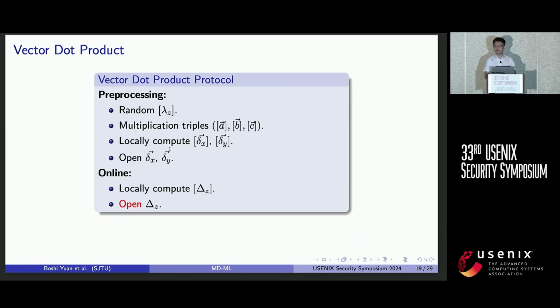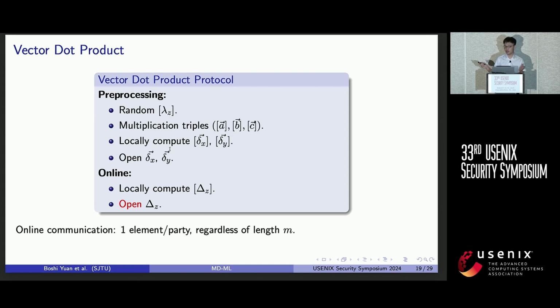So this is our new vector dot product protocol. The parties in the online phase only need to compute the share of the delta z locally, and then interact to open delta z in the clear. Hence, the online communication of the vector dot product protocol is only 1 element per party, regardless of the length m. While in previous work, we have to invoke m times the multiplication protocol, resulting in 2m elements per party.